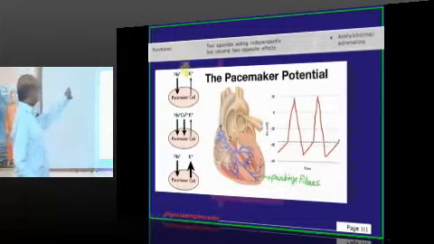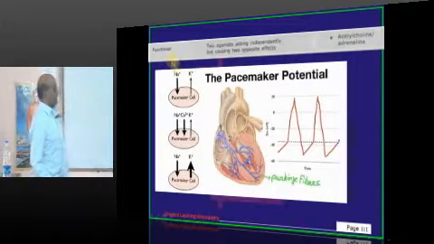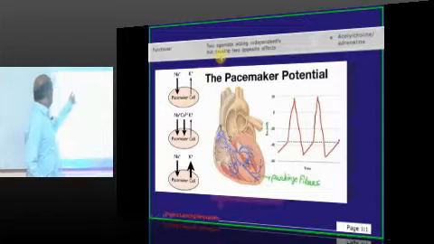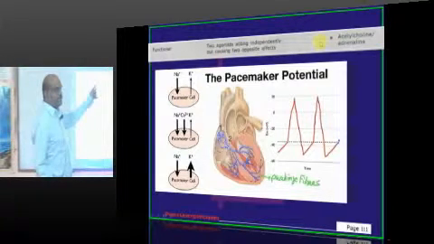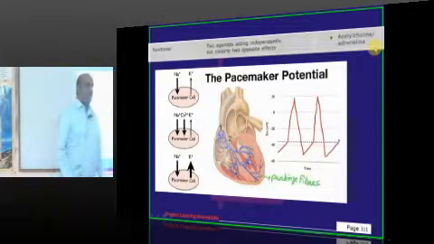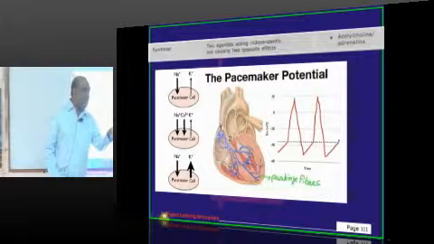Then functional antagonism. What is the meaning of it? There are two agonists, and they are acting independently. For example, acetylcholine will stimulate acetylcholine receptors on the SA node and lead to slowing of the heart.